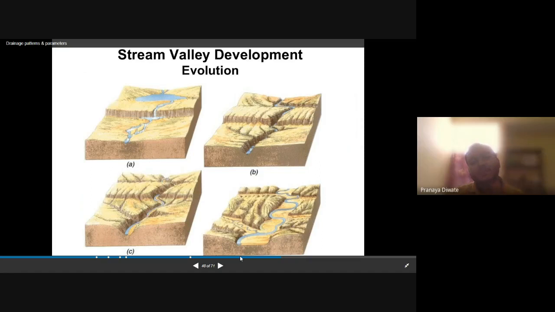Stream valley development and evolution. So A, B, C, D, you can see clearly what you can understand from this. This is the stream valley development and evolution. Now, what is stream valley development? Stream valley development is nothing but successive steps.